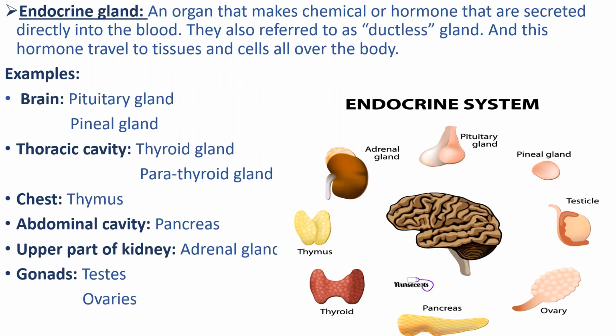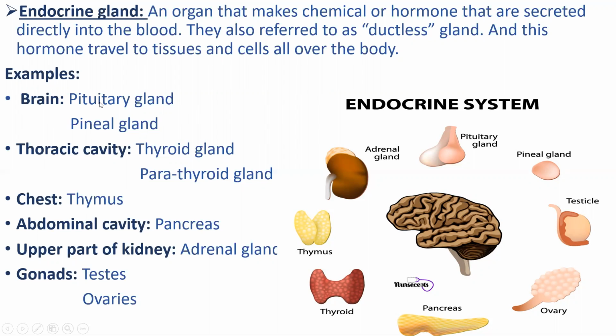An endocrine gland makes chemicals or hormones that are secreted directly into the blood. They are also referred to as ductless glands, and these hormones travel to tissues and cells all over the body. The examples of endocrine glands are in the brain.